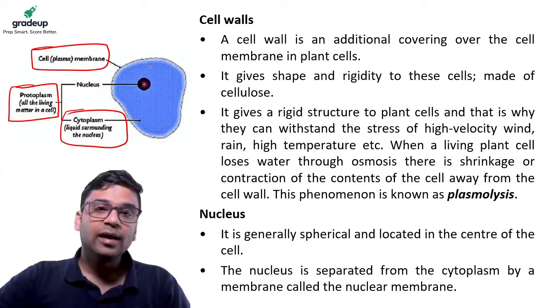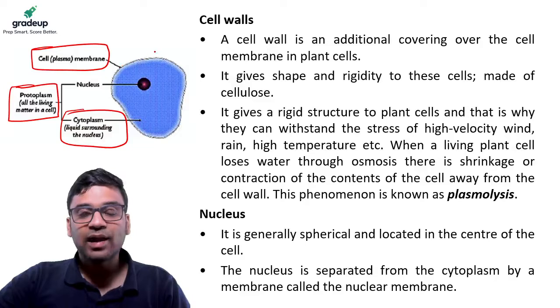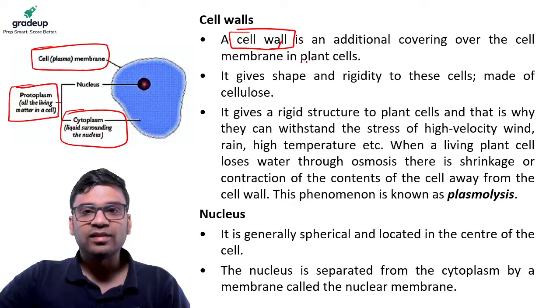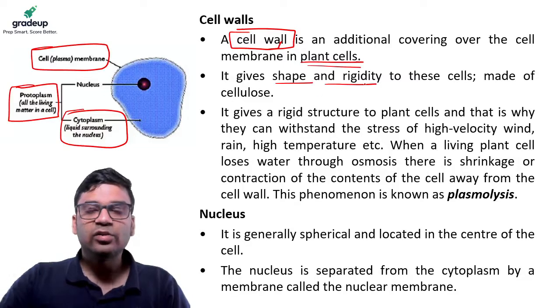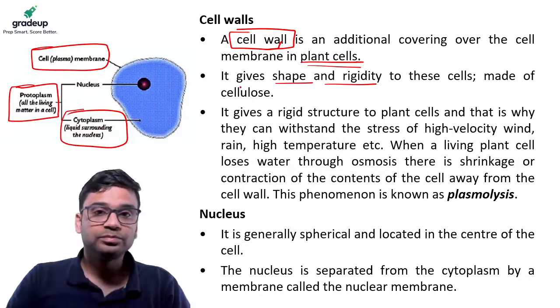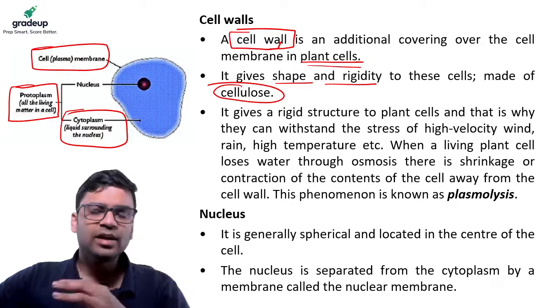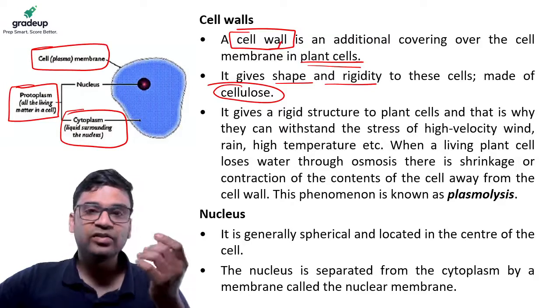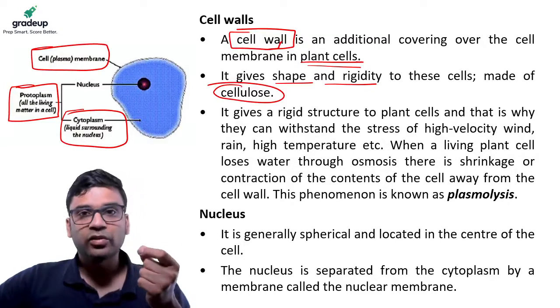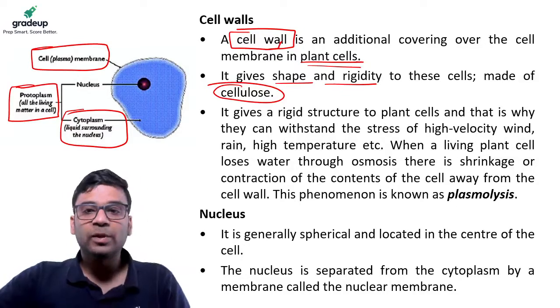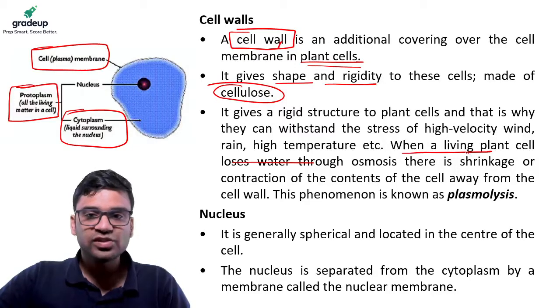Additionally, it's not there in animal cells, but in plant cells there is something called a cell wall. It gives shape and rigidity to the cells because it's made up of cellulose. Because of this rigid structure, when there is heavy wind, heavy water flowing, or high temperature, the plant can remain strong. It gets that rigidity or turgidity because of this cell wall. When a living plant cell loses water through osmosis, there is shrinkage, and this is called plasmolysis.